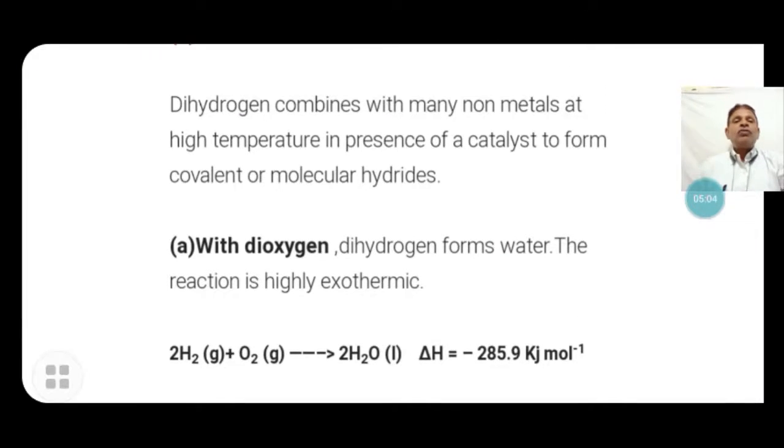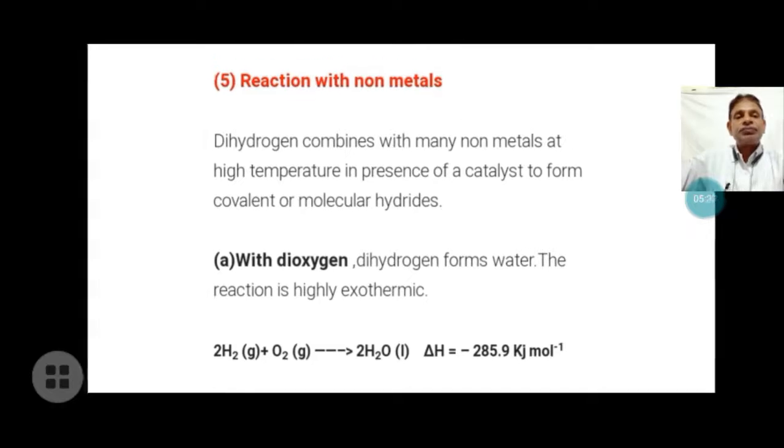When dihydrogen and dioxygen react to form water, a large amount of energy is produced: 285.9 kilojoules per mole. So it is a very highly exothermic reaction.